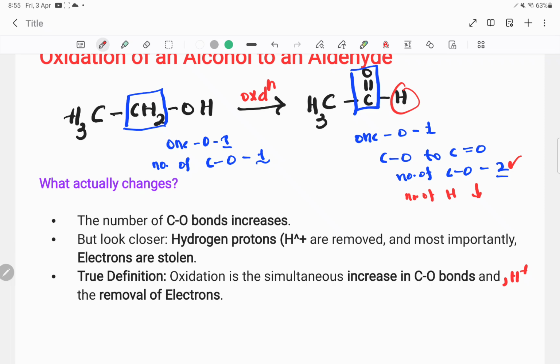Oxidation is simultaneous. These things happen simultaneously: increasing C-O bonds, removing H+ ions, and removal of electrons. This is a very important thing to remember. The total oxidation mechanism of organic compounds depends on these simultaneous events. In most reactions, these events take place simultaneously. So let's continue our discussion.